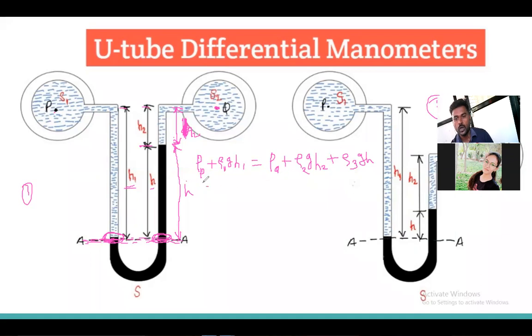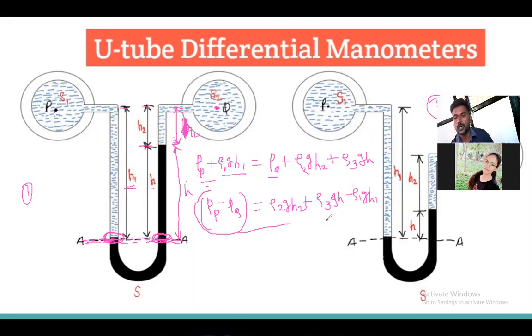So what I will do now, I will take the P and Q terms common on the left side. Pressure at point P minus pressure at point Q is equal to rho 2 G H2 plus rho 3 G H minus rho 1 G H1.